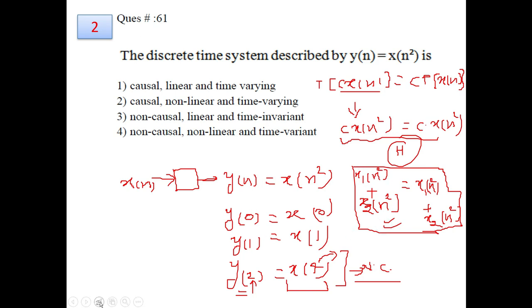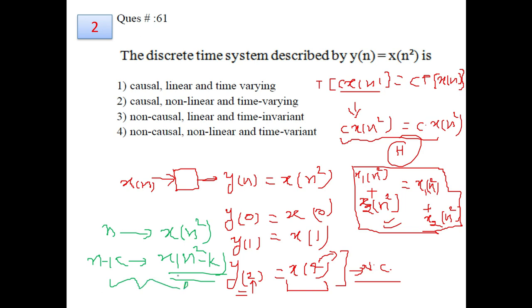Now to test its time invariance property. By time invariance we mean that the input-output equation does not change with reference to time. So at time instance n, the output is given as x of n square. Now if the time instance is shifted, we will get the output like this. So we can say that this system does not follow the time invariance property.